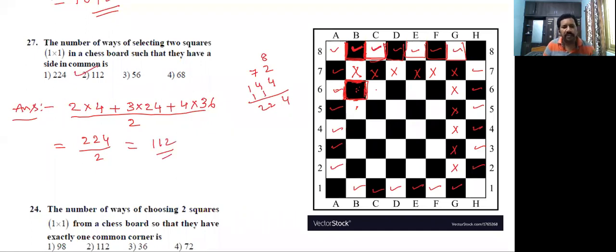So which option is correct? Second option. The number of ways of selecting 2 squares in a chessboard such that they have a side in common: there are 112.